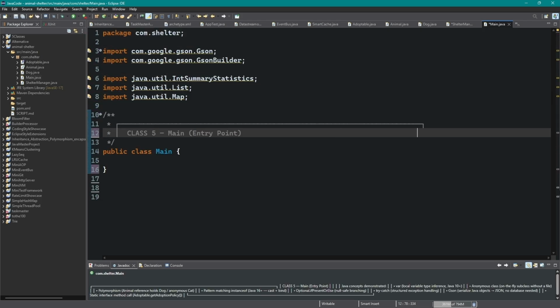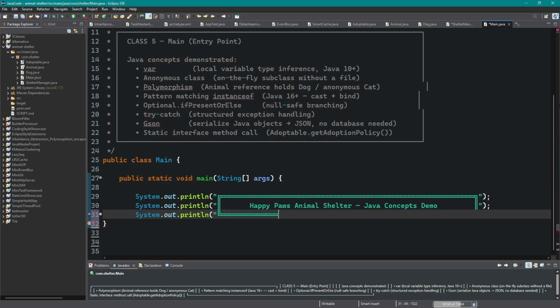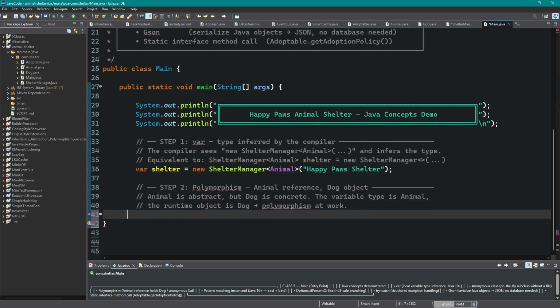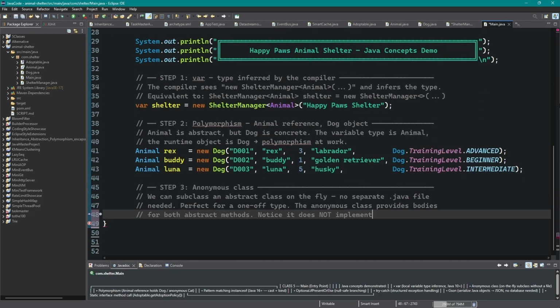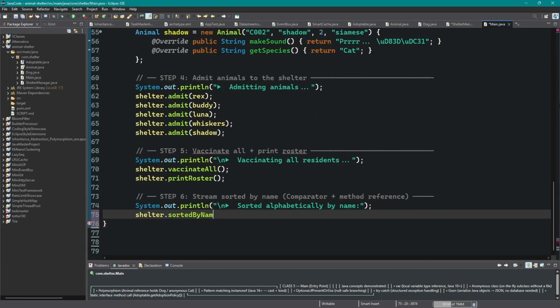5 files, 1 package, let's write them in order. I'll explain every line as I type it. An interface, a pure contract. No fields, no constructor, just behavior, 2 abstract methods.